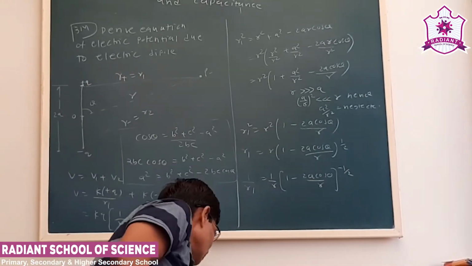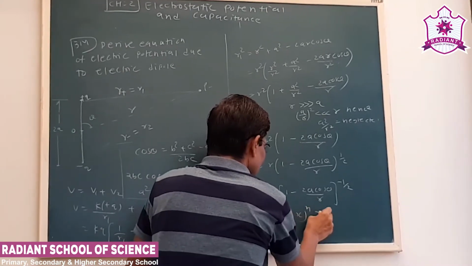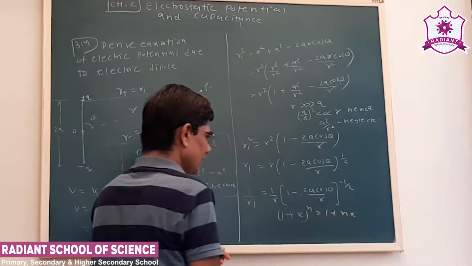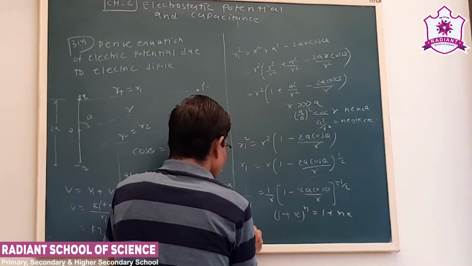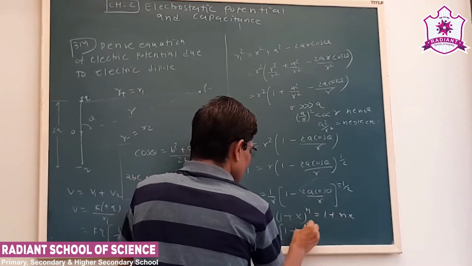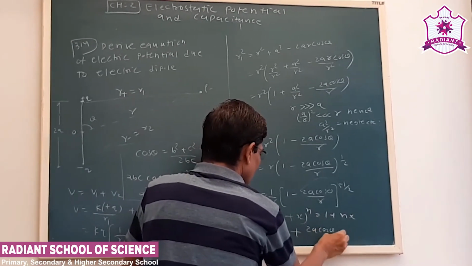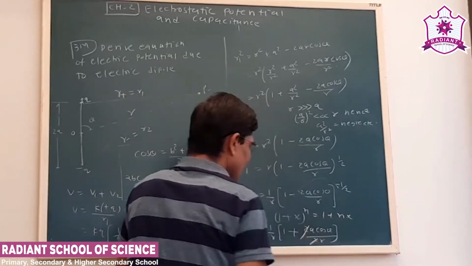Now we use the binomial theorem: 1 plus x to the power n is 1 plus nx, so this power will become a multiplier. So 1 upon r1 is 1 upon r times 1 minus minus plus 2a cos theta upon 2. So these two will get cancelled.